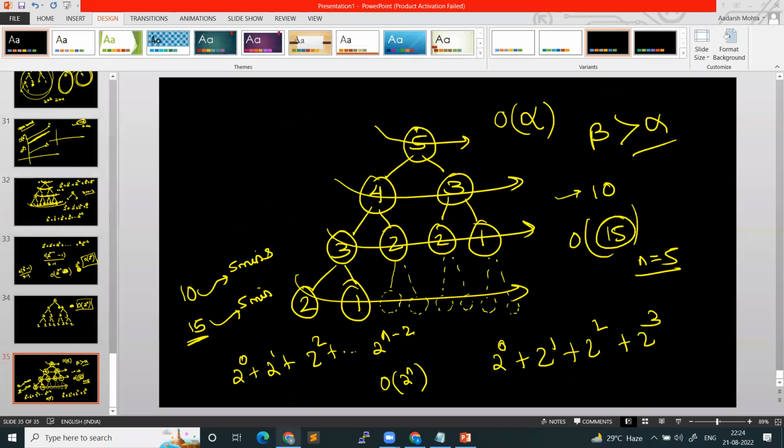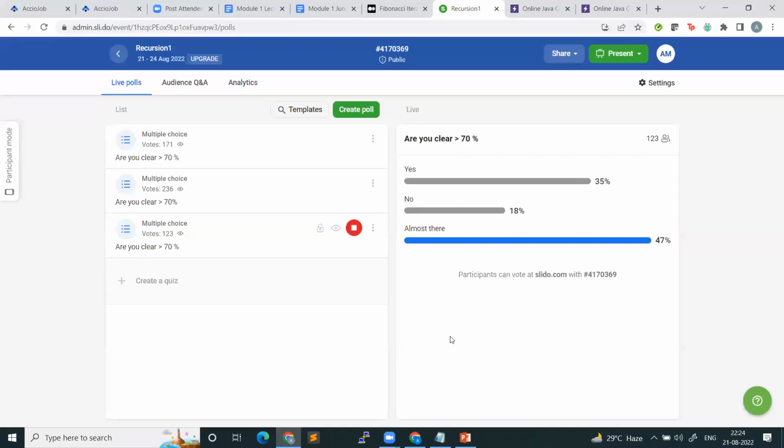Okay, let's look at the polls. Okay, cool. So almost there. If I add it, it's coming up to approximately 80%. Okay, cool guys. So yes, almost there, people. Try to help the remaining 18% folks, right?